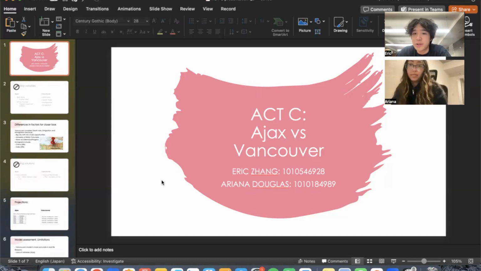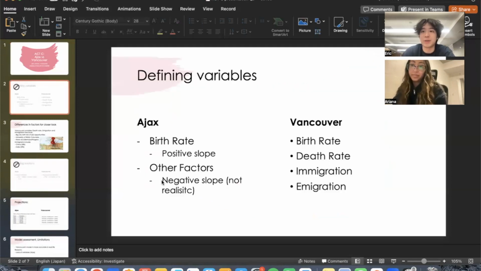We're looking at two different models here, one from Ajax, Greater Toronto Area, and one from Vancouver, British Columbia. So, the different variables. For the Ajax model, the only variable taken into account is birth rate, denoted by W. In the previous parts of the report, other factors such as immigration and emigration gave a negative slope to the population, which was not accurate since the population of Ajax has a continuous increase in slope.